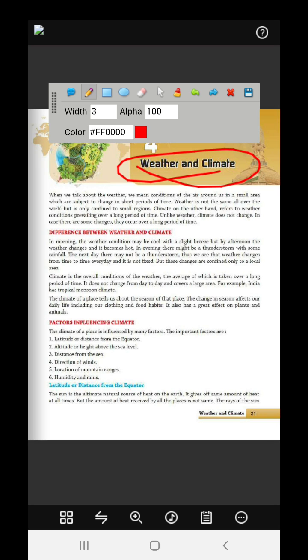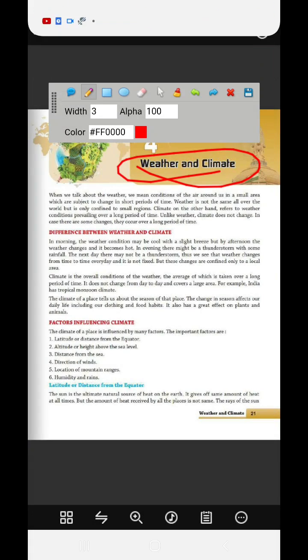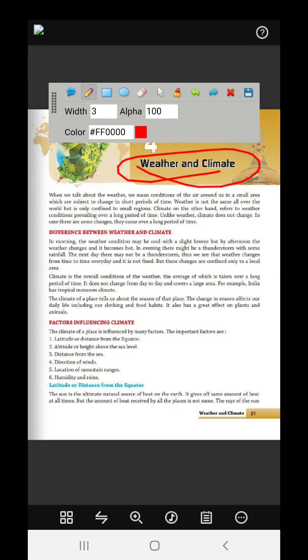Now weather is not the same all over the world. It is confined to a small region. Climate, on the other hand, refers to weather conditions prevailing over a long period of time in the same area. Now, unlike weather, climate does not change. Suppose today is rainy weather. Today it's raining, and tomorrow it's sunny. But the winter season is a climate season. Climate does not change very soon.